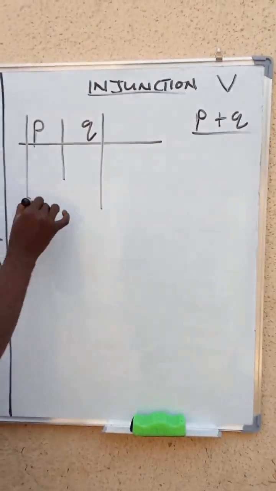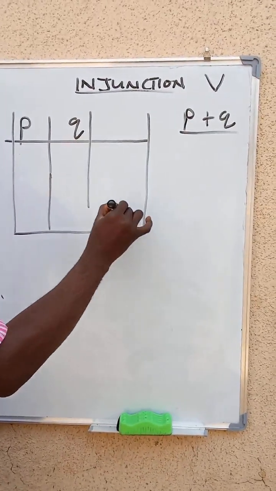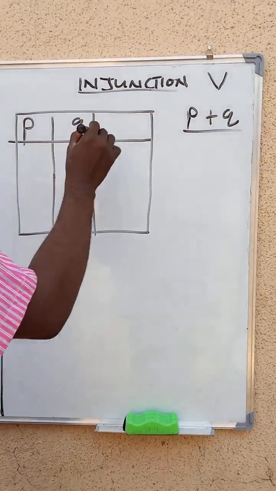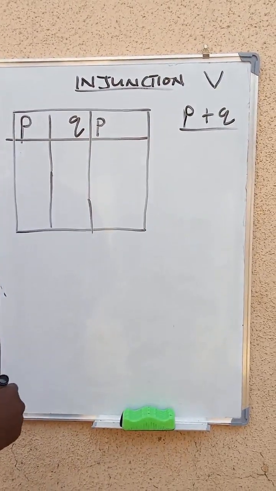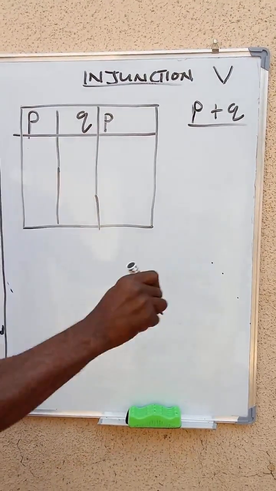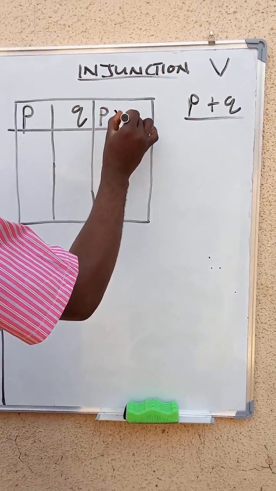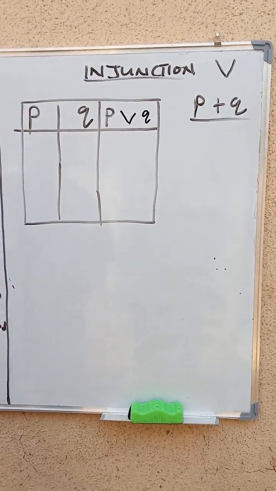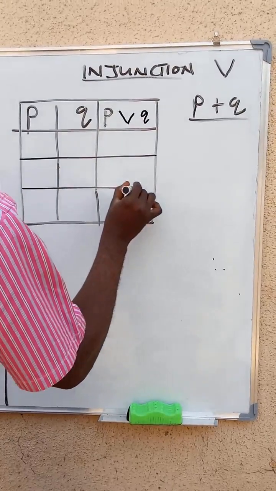I know that you know what we are going to do here. Good. Then this is P. We have already known the symbol for this. The symbol is what? The symbol for this is Q. Right? Now, what do we do in this case?